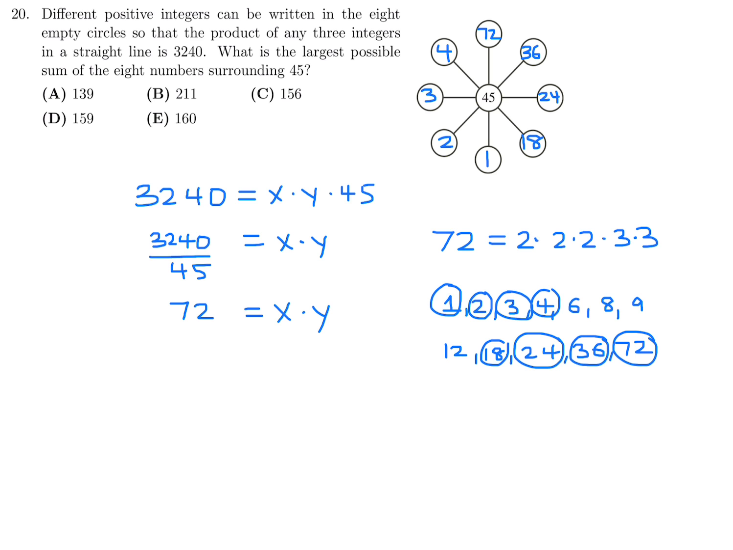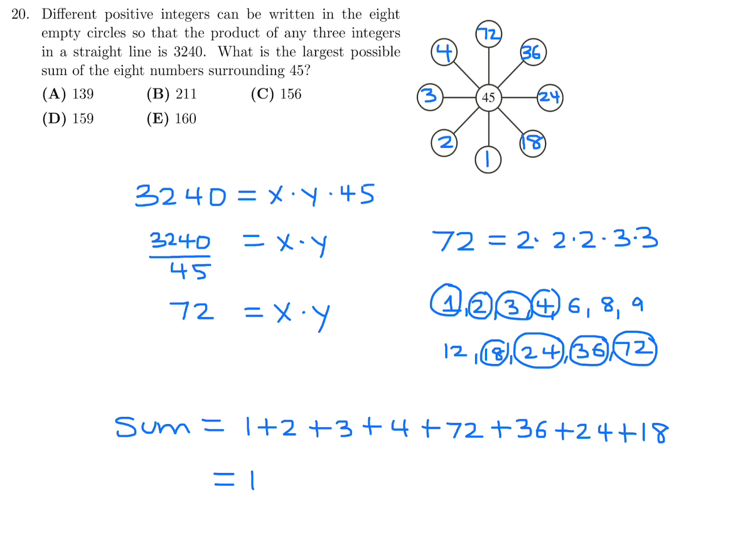Okay, so at this point, I have to add up all these guys that I put in. And if I do, I get, let's see here, the sum will be 160. And that is the answer to number 20, which is E.